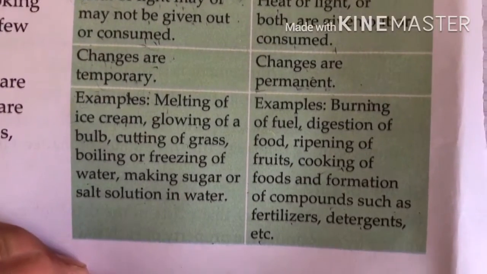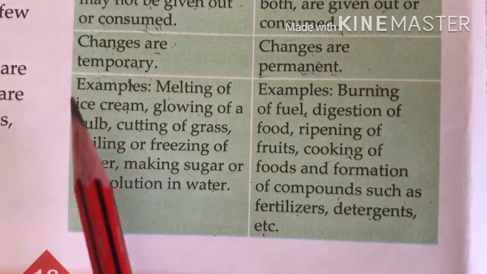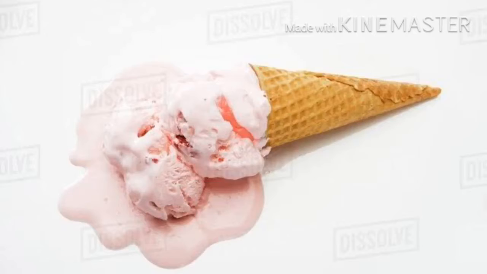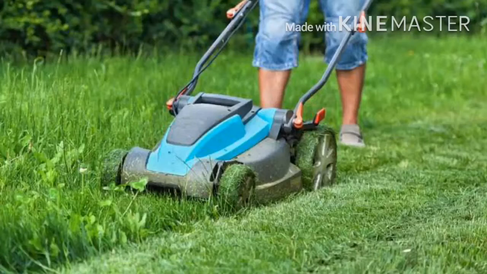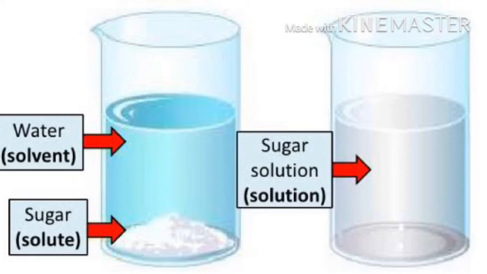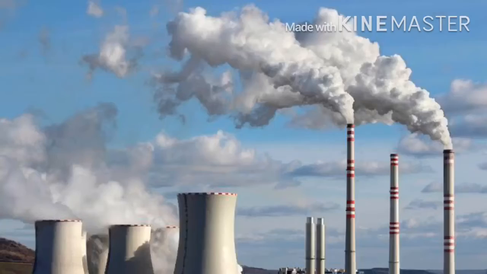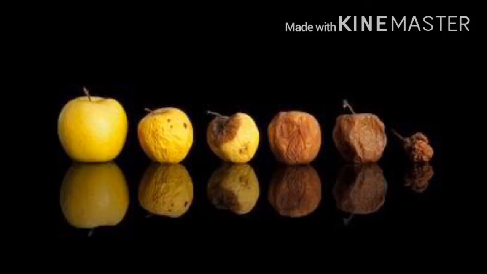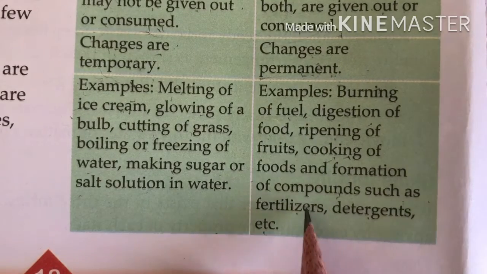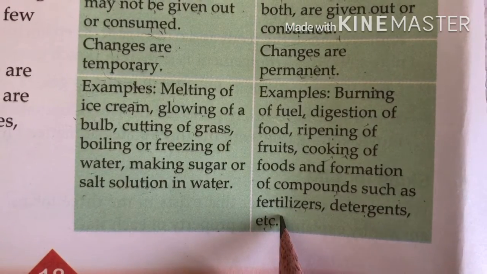Now let's see some examples of physical and chemical changes. Firstly, physical changes: melting of ice cream, glowing of a bulb, cutting of grass, boiling or freezing of water, making sugar or salt solution in water. Next, burning of fuel, digestion of food, ripening of fruits, cooking of food, and formation of compounds such as fertilizers and detergents. These are some examples of chemical changes.